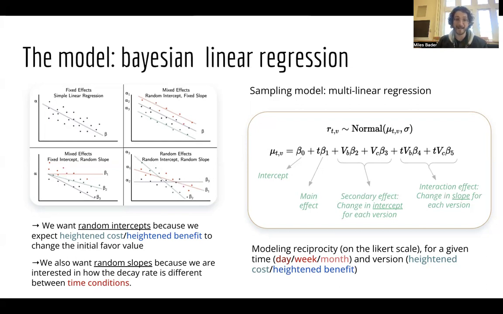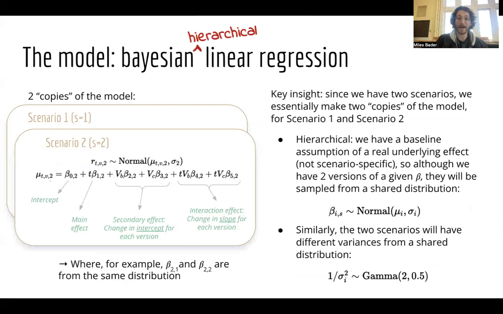Here's the key. If we want to get at the underlying effect, but we have two different scenarios, we actually have two different copies of that same model, a hierarchical version of this regression, where for a given beta, let's say beta 2, there's the beta 2 for scenario 1 and the beta 2 for scenario 2. We assume that they're from the same distribution. So this kind of hierarchy in linear regression gives us the ability to generalize beyond what's specific to the individual scenario and get a clearer picture of the underlying phenomenon.